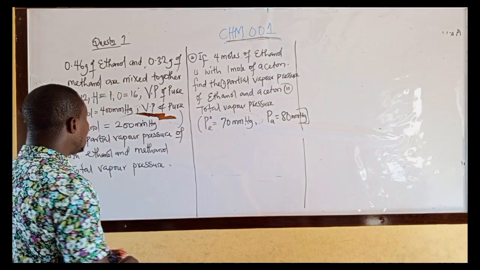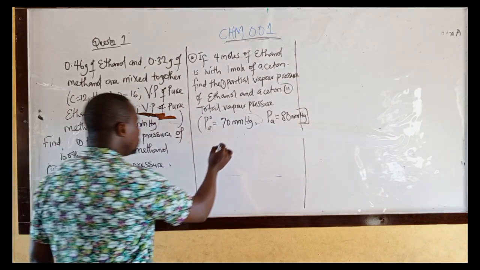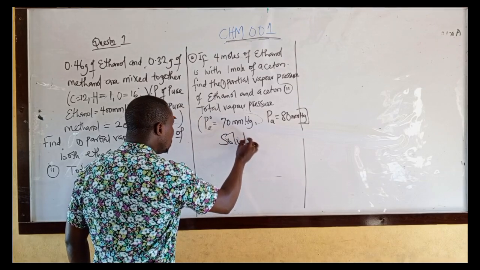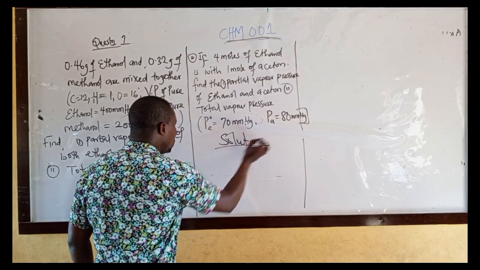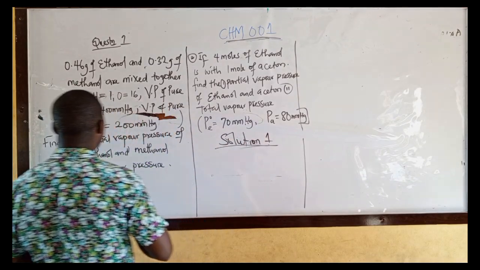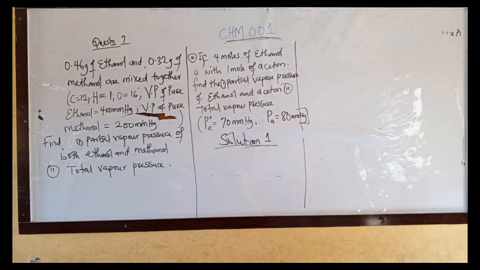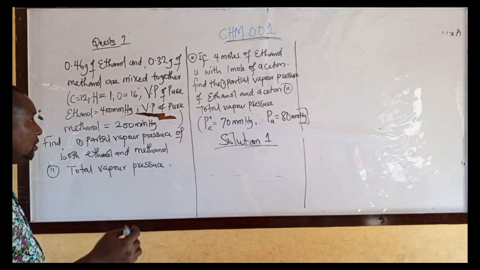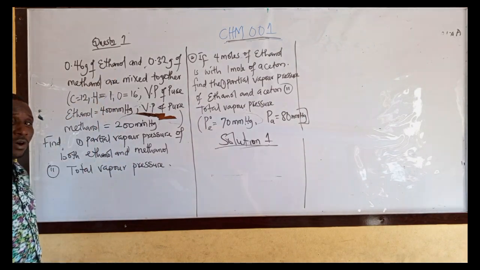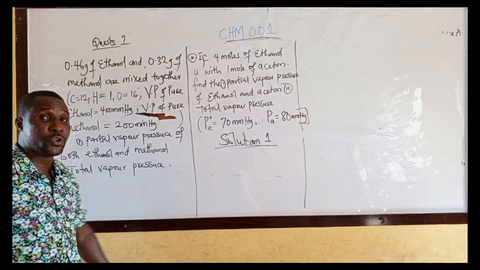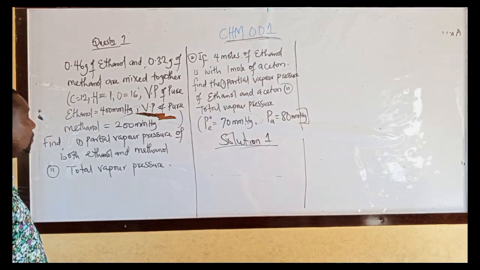Please, let's move. The first question, solution one. The first question says 0.46 grams of ethanol and 0.32 grams of methanol are mixed. Don't forget, two of them are volatile liquids and they are pure liquids. Two of them are mixed.